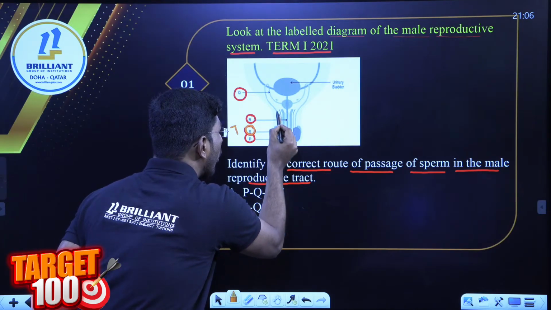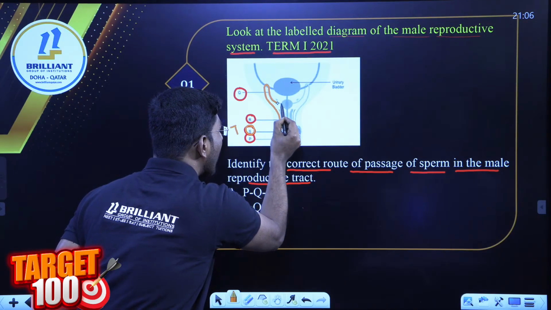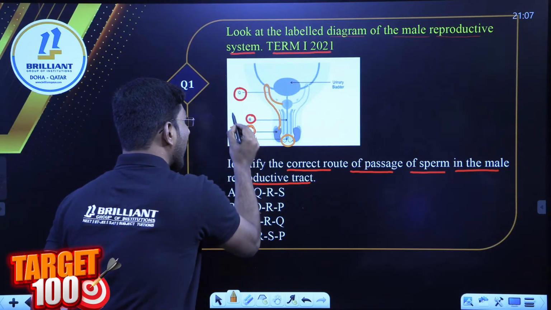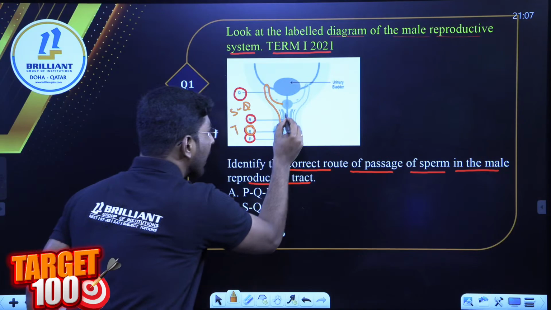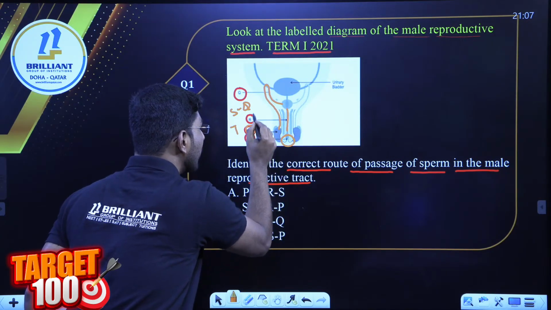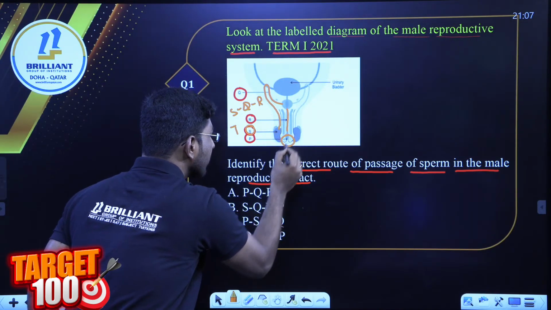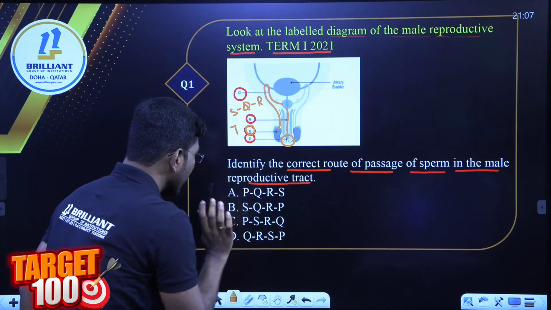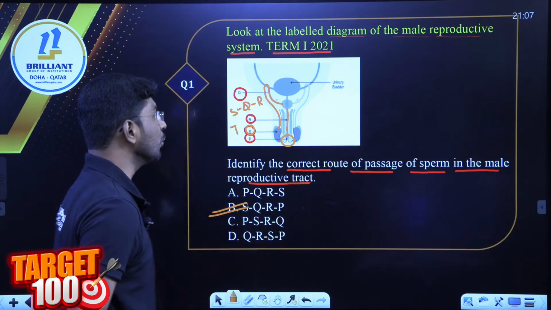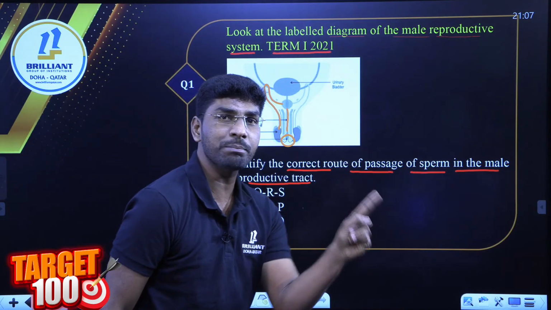Testis to this long duct. This duct is called vas deferens. So that is Q. After that, R is urethra, and after that the meatus, that is the urethral meatus. So S, Q, R, P is the right pathway.